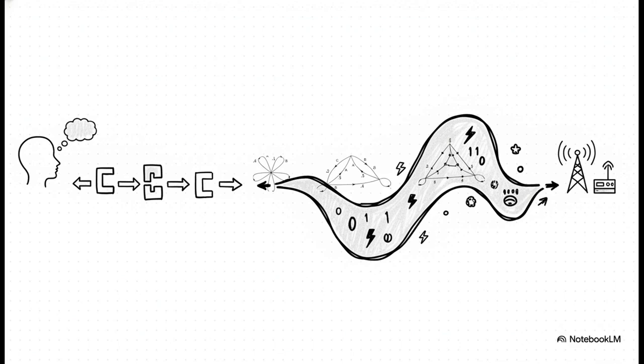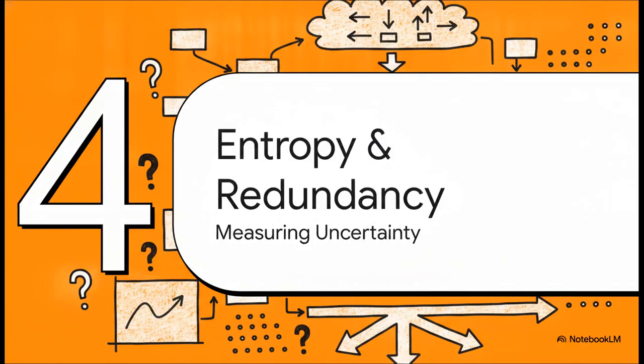What Shannon realized here is absolutely crucial. If we know these probabilities, we can vastly compress the data we're trying to send over our communication channel. Which perfectly sets up section 4, entropy and message redundancy, where we really focus on measuring all this uncertainty.